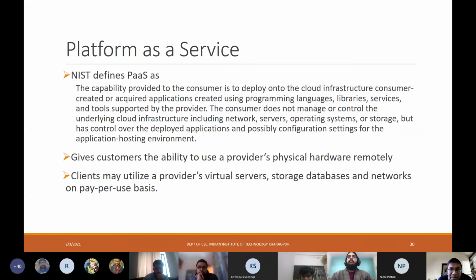This is basically on top of the regular infrastructure, but abstracted to provide developer-related tools. So platform as a service gives customers the ability to use a provider's physical hardware remotely. The clients may utilize a provider's virtual servers, storage, databases, and networks on a pay-per-use basis. This is true because ultimately, everything sits on the infrastructure service.